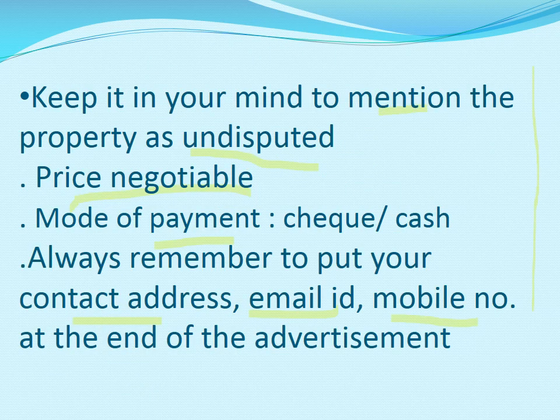Now there are some more important points that we should always mention, that the property is undisputed. The phrase we are going to write here is "undisputed property." As we have discussed in advertisements for situation vacant and wanted, it is better to use phrases than sentences. Put commas and put phrases, not a complete sentence. Okay. Next, price negotiable, meaning that you are going to discuss the price when you meet your customer, or you can also mention some price here.